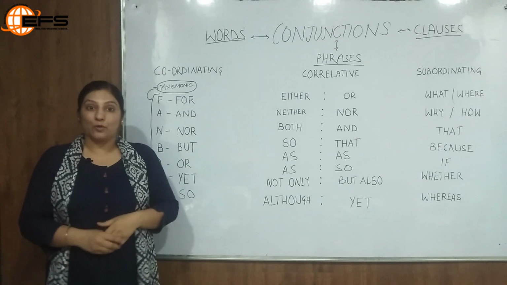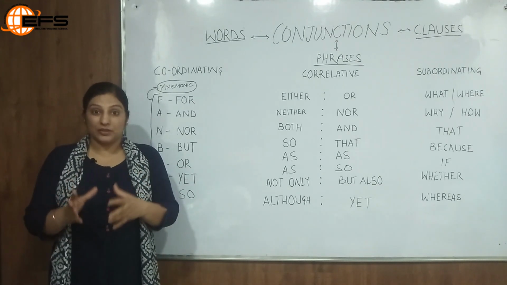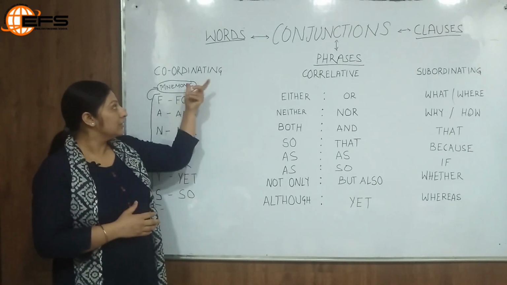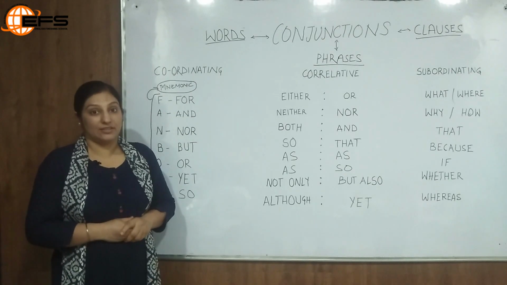Now, look at the types of conjunctions. There are three types of conjunctions which are usually there in English grammar. The first type is coordinating conjunction.